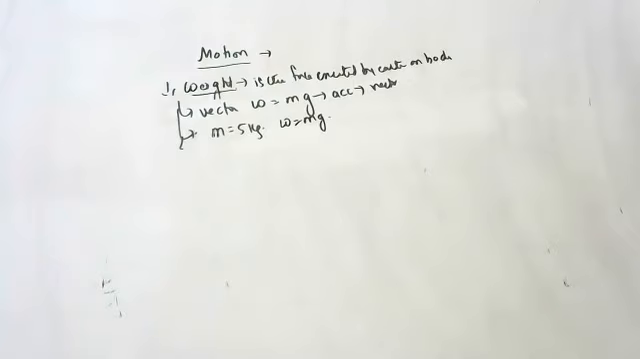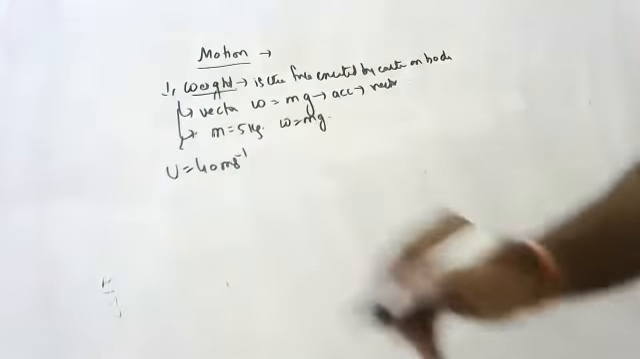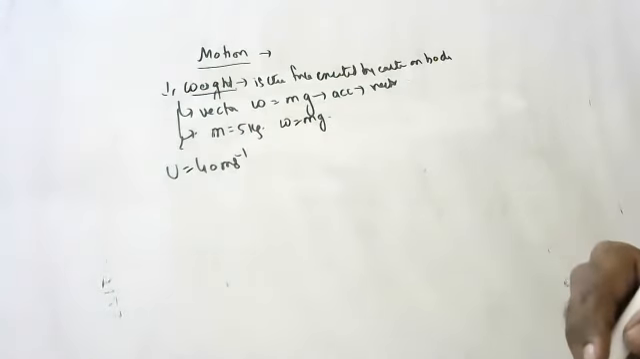Okay. In this, there is one more question, children. A stone is thrown vertically upward with an initial velocity of 40 meters per second. Find the maximum height, net displacement and total distance covered by the stone.